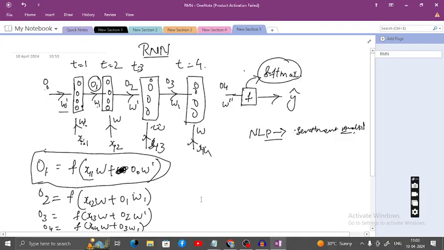See, here also you got outputs O1, O2, O3. For example, in ANN, let us say you had 100 rows, all numerical values.